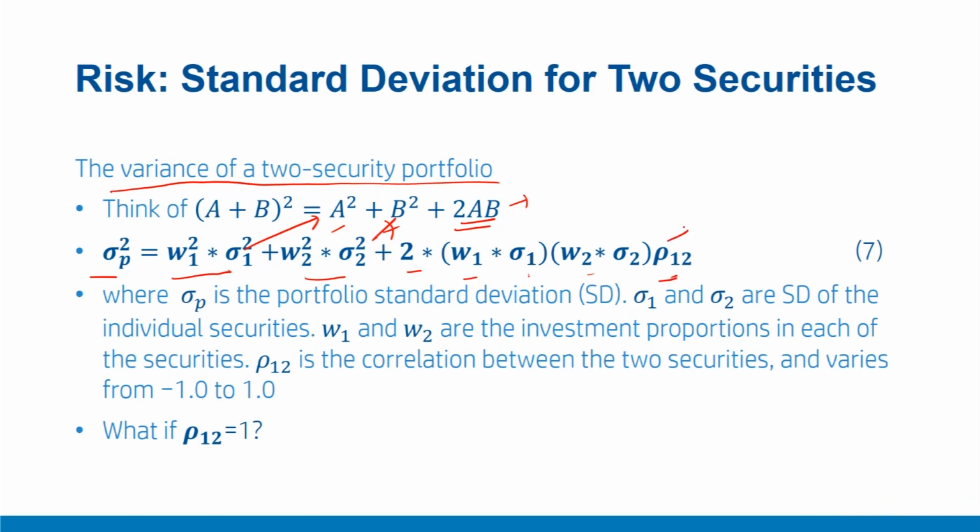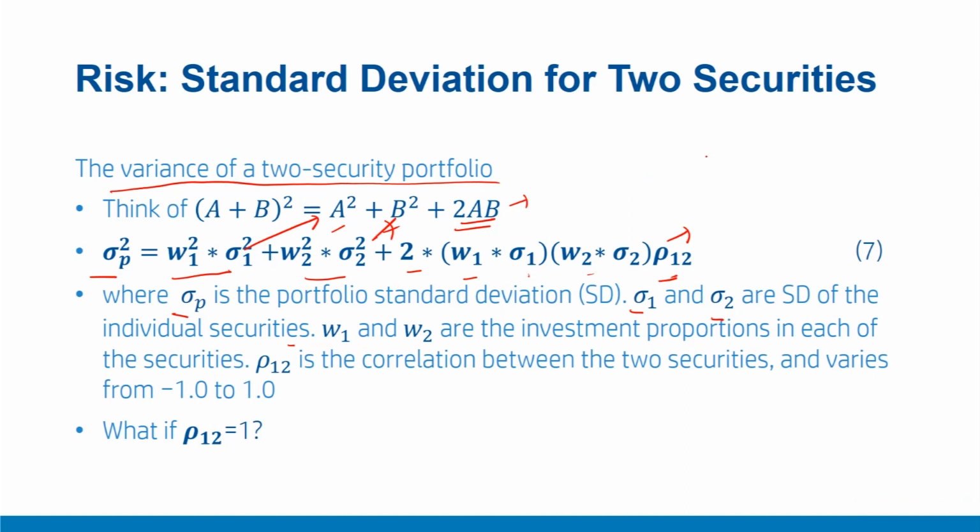Now, this extra term rho 1 2, the correlation between security 1 and 2, has some special meaning, as we'll see shortly. Here sigma P is the standard deviation, or a proxy of risk, for the portfolio. Sigma 1 and sigma 2 are the standard deviations of individual securities. W1 and W2 are the proportionate amounts of investment in each of these securities.